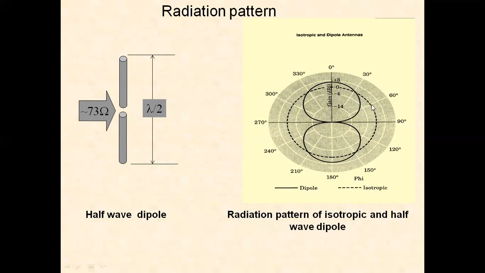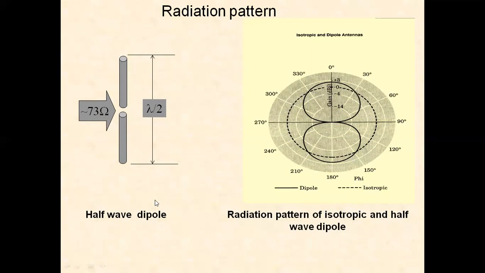This is the radiation pattern of an isotropic antenna. When we place an antenna here, it radiates the amount of energy in all the directions equally. Equal radiation is there. Circle means it is equal radiation.